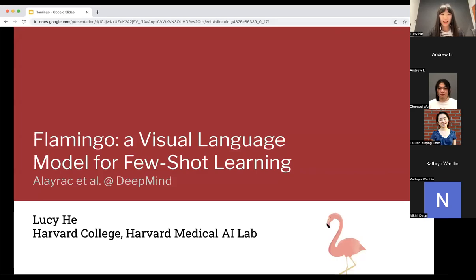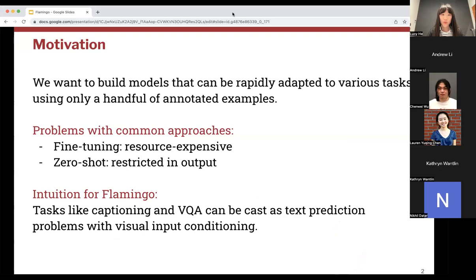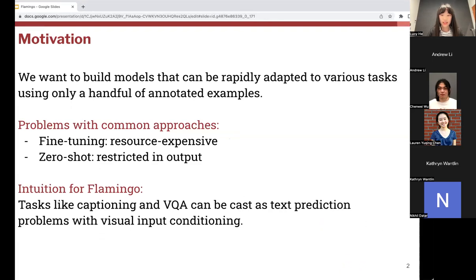Hi, everyone. Today, I'll be presenting the paper Flamingo, a visual language model for few-shot learning. It is a recent work done at DeepMind. So first things first, why do we care to build this type of models?